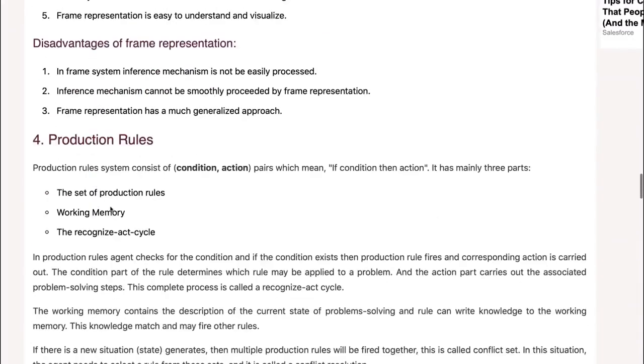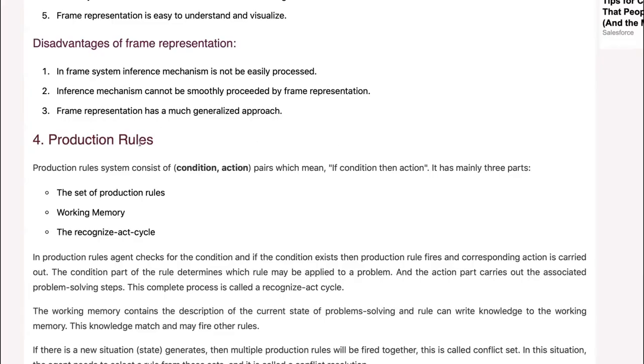The last one, though in the module it's implied, these are not the only knowledge representation techniques or technologies. These are the main four, but there are more. So, the production rules system. In the module it's mentioned as rules only. The production rule system consists of condition-action pairs. It's a different way of representing knowledge: condition-action pairs, which means if condition, then action.